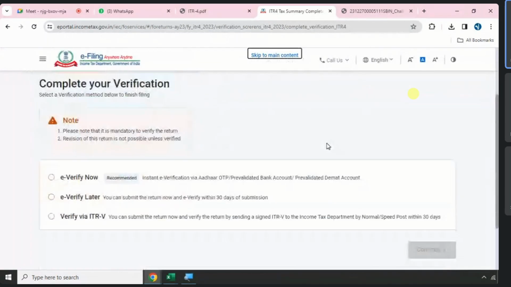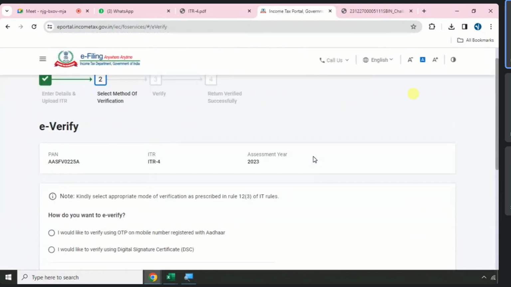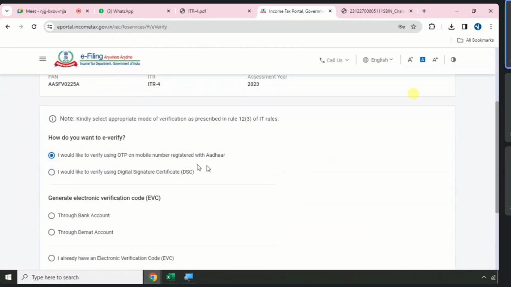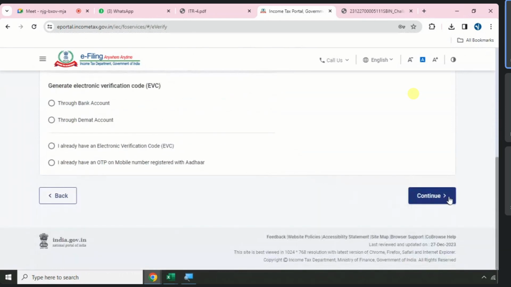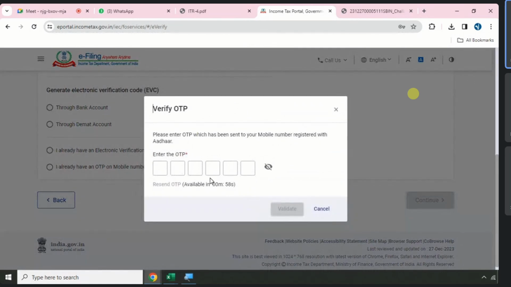Now in the end we have added one partner PAN card, right? So the PAN card linked Aadhaar card will be receiving OTPs. Generate Aadhaar OTPs and continue. Yes. So the owner will be receiving the Aadhaar OTPs. If you once confirm the OTPs, the ITR form number 4 for firm will be completed. Okay, so wherever you are working, if the business turnover is less than 2 crore, you can file the return in this way. If it is more than 2 crore, whatever tally book of accounts you have maintained, you need to surrender to a chartered accountant. If it is less than 2 crore, you can file in this way.